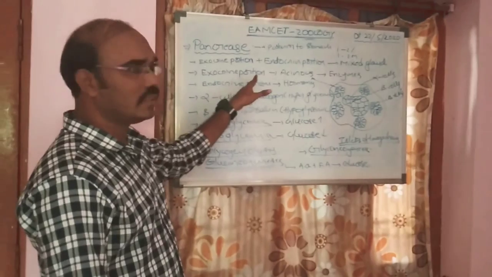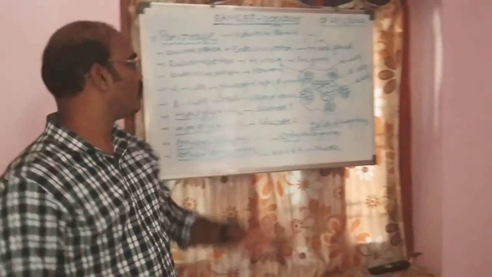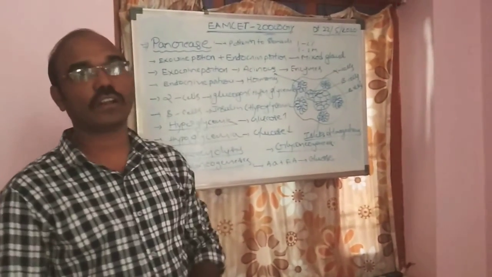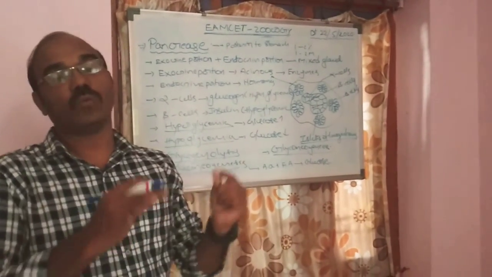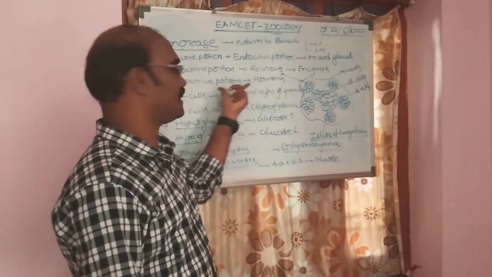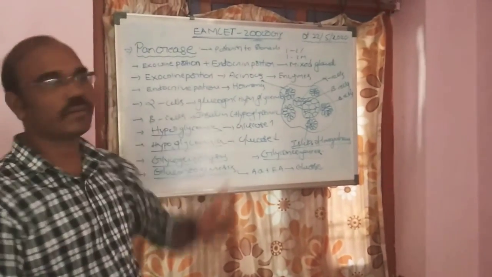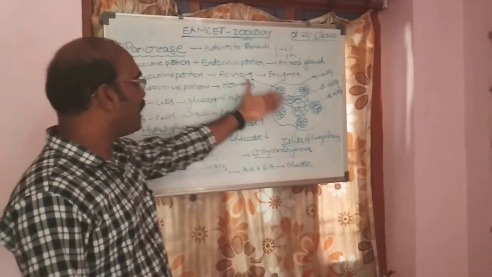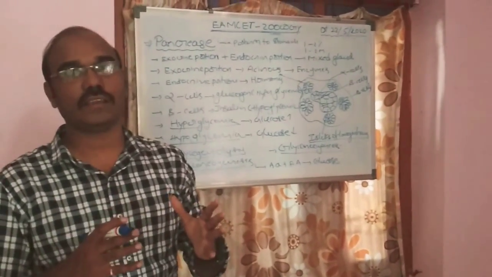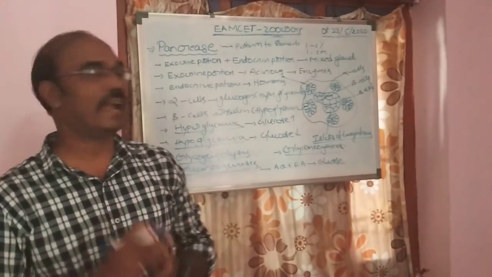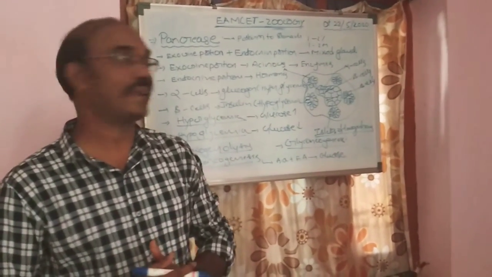The remaining portion, 1 to 2%, is called the endocrine portion. It contains 1 to 2 million cells. These cells are clusters, found in the pancreas like clusters in an island. That's why they are called islets of Langerhans, described by Paul Langerhans.